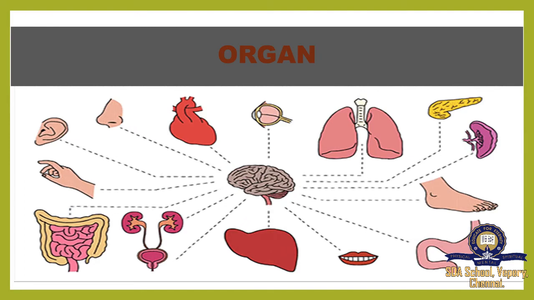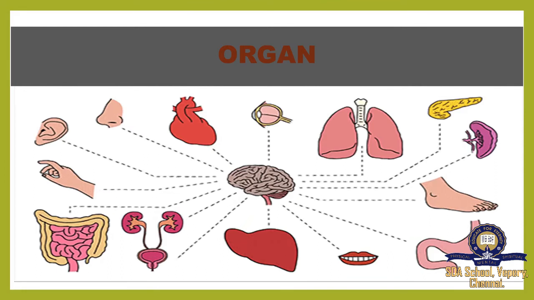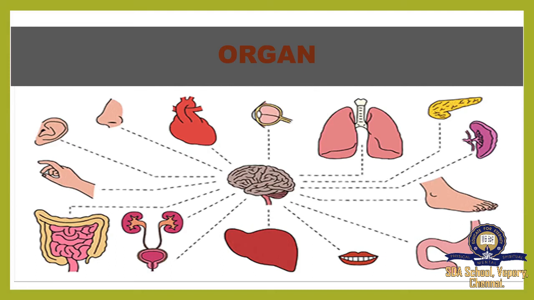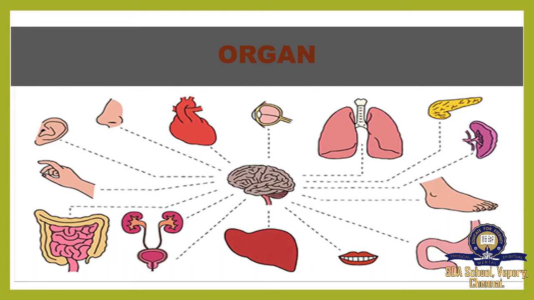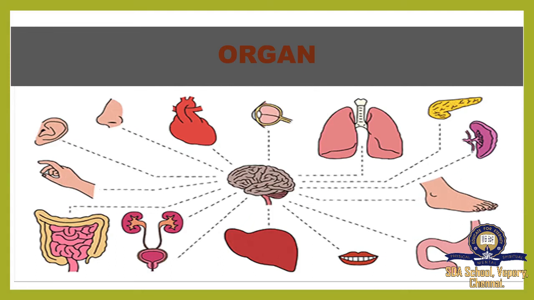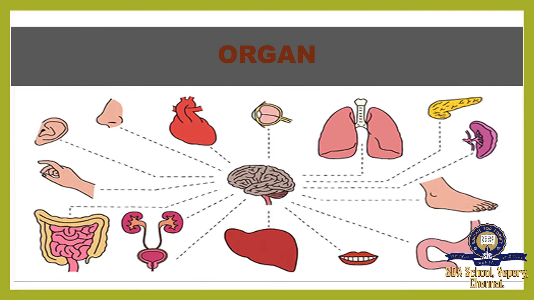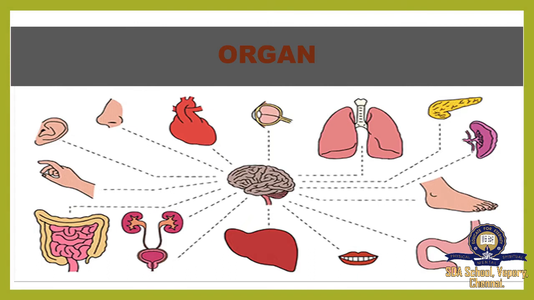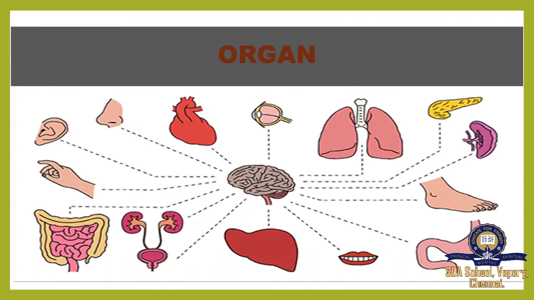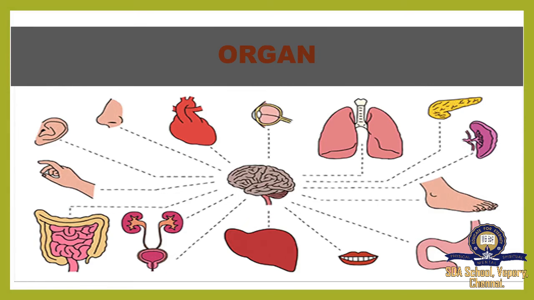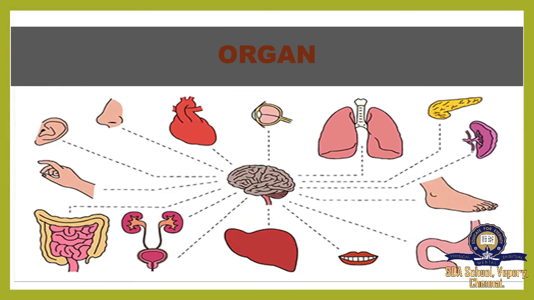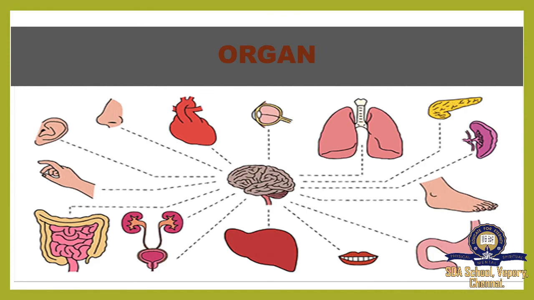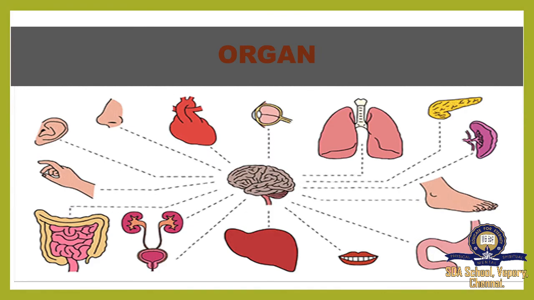All the organs are connected with the brain. All those things are immediately sent by our nervous system. The nerve impulses are sending. For example, the ear: you differentiate the sound, and then the smell, and when anything hot or cold is touched by our skin, everything is connected through our nerves. Immediately it sends the message to our brain. So the brain is the controlling part of our body.